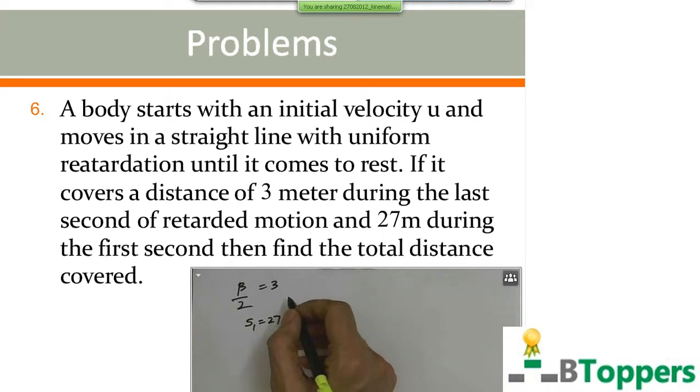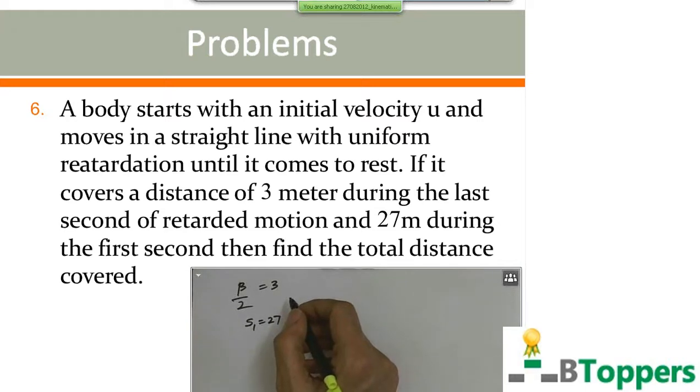See the problem here, next problem, problem number 6. A body starts with an initial velocity u and moves in a straight line with uniform retardation until it comes to rest. If it covers a distance of 3 meters during the last second of retarded motion and 27 meters during the first second, then find the total distance covered.